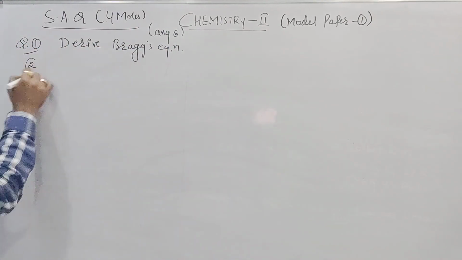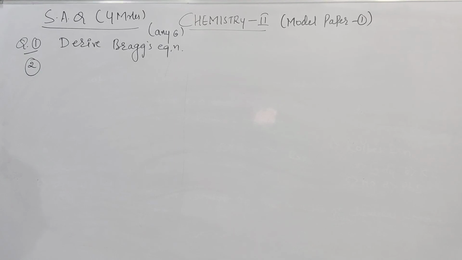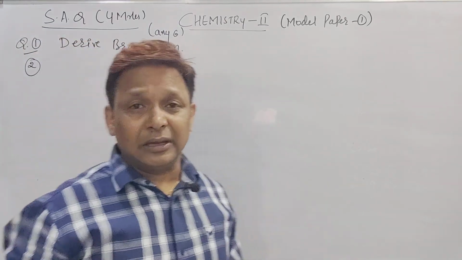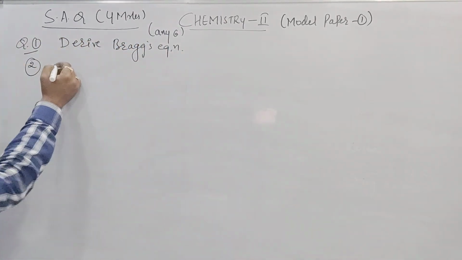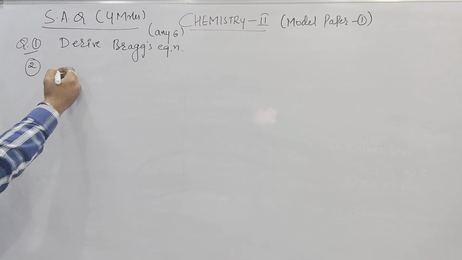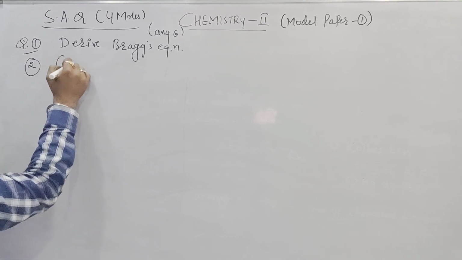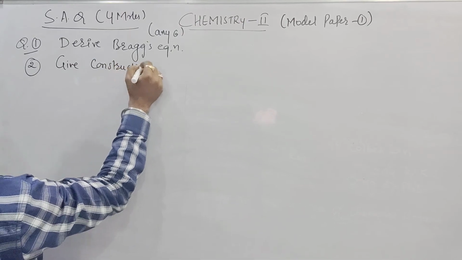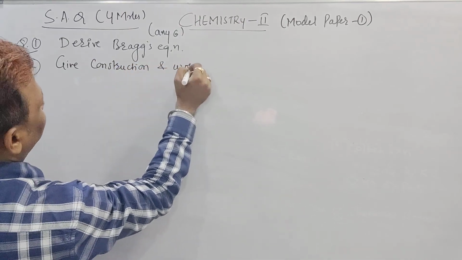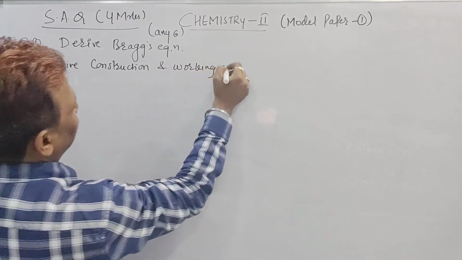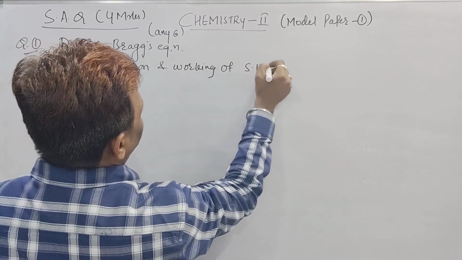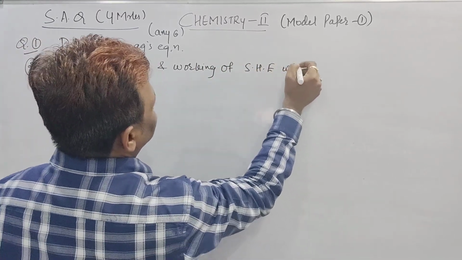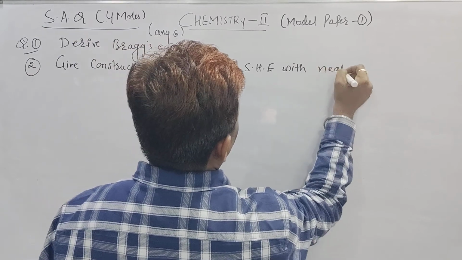Second question, they can ask from electrochemistry: construction and working of a SHE with a neat labelled diagram. We can state it this way: give the construction and working of the standard hydrogen electrode with a neat diagram.